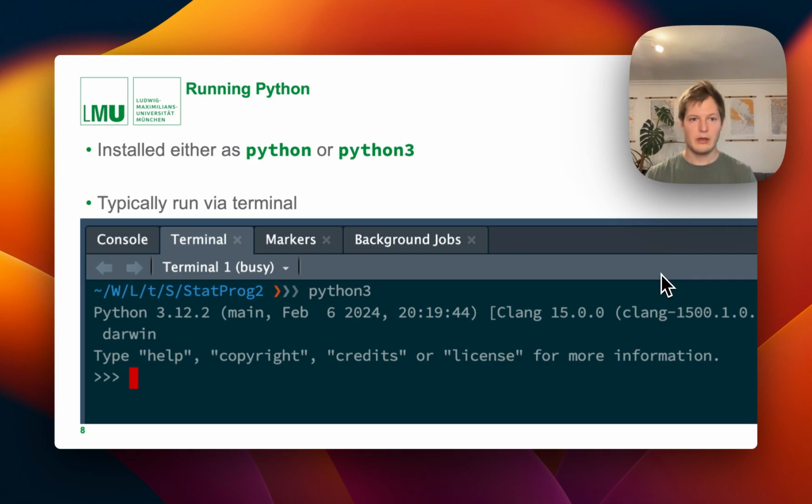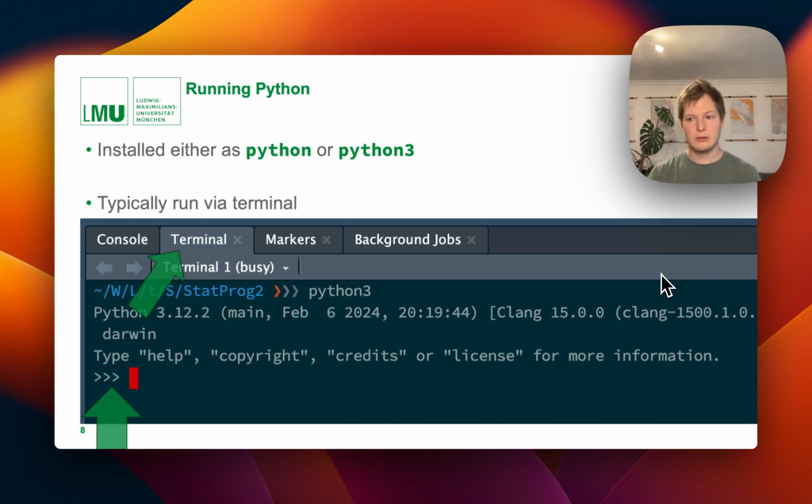But to get to this terminal, you can see there's this cropped screenshot from the RStudio interface, where the terminal lies next to the console, which we typically use for R code. So the console is just for R. It can also run Python, but via R, basically. But as you see here, next to it is this basic computer terminal where you can run command line programs like Python, for example. And if you're in the shell, this is basically the same as the R console, where you can just type in code. It just doesn't integrate as well into RStudio. So don't get too confused between the difference here. We just wanted to highlight this once.